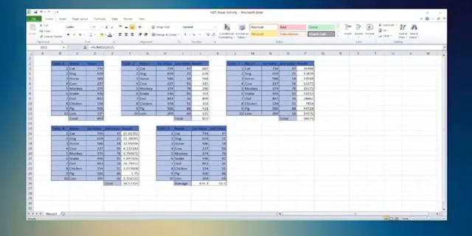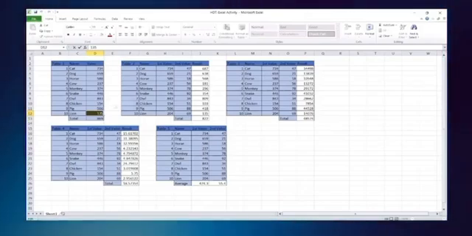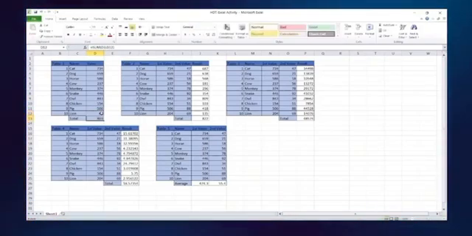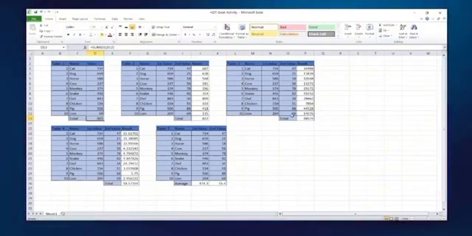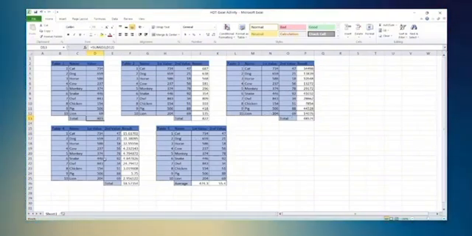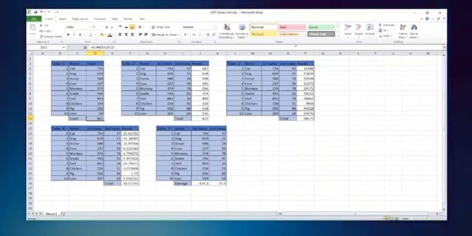Excel is a versatile tool that allows you to organize, calculate, and visualize data in a clear and efficient way. It's perfect for tasks like creating budgets and financial reports, tracking sales and customer data, analyzing marketing campaigns, and managing inventory and resources. There are a lot of key features of Excel.